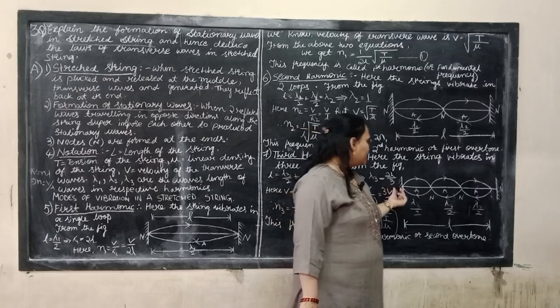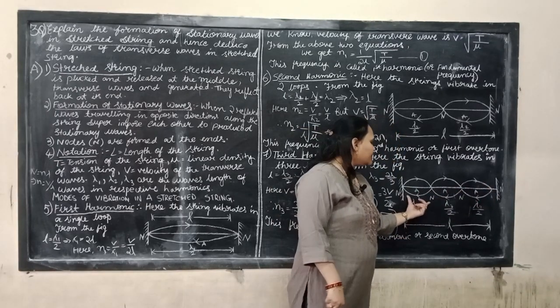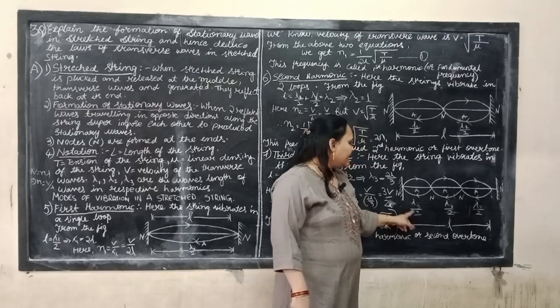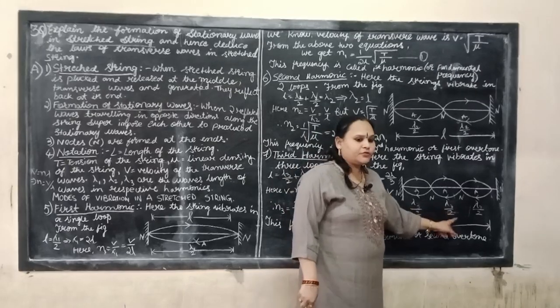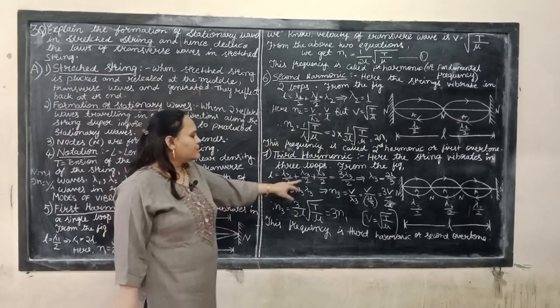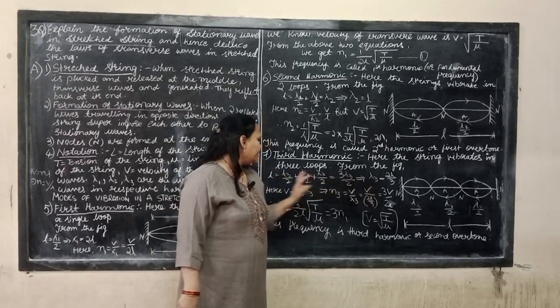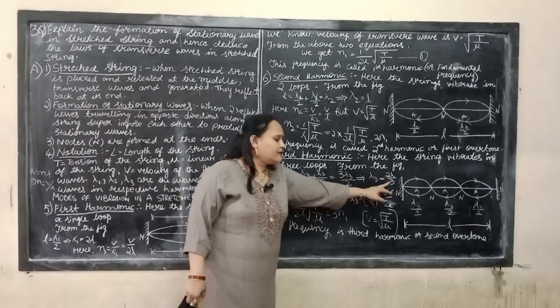So 3 loops, so the total length of the string will be equal to lambda 3 by 2 plus lambda 3 by 2 plus lambda 3 by 2. L equals 3 lambda 3 by 2. From this, lambda 3 equals 2L by 3.